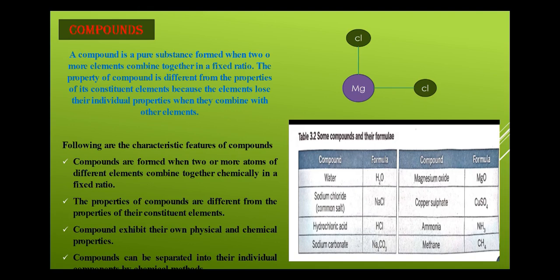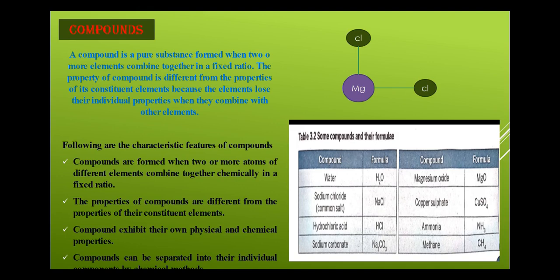Now we know that oxygen and hydrogen both are elements and both are gaseous in nature, but when they combine with each other they form water, and that water is in liquid state. Water has properties totally different from those of oxygen and hydrogen. So that is a compound. When two or more elements combine together, they form a compound, and the compound has properties totally different from its constituent elements.